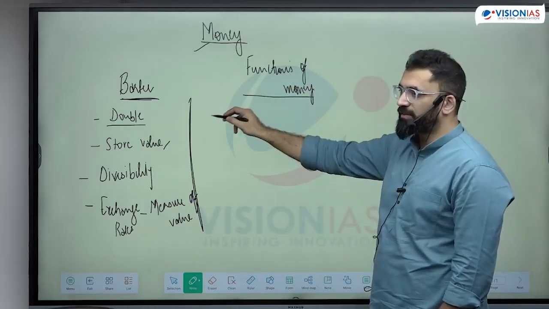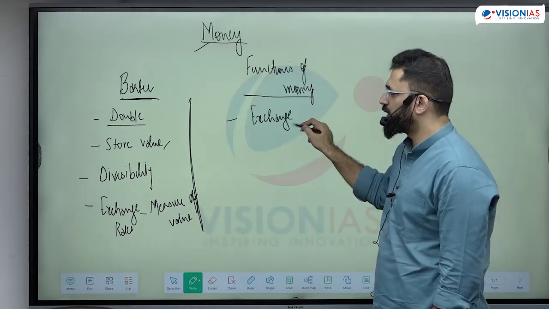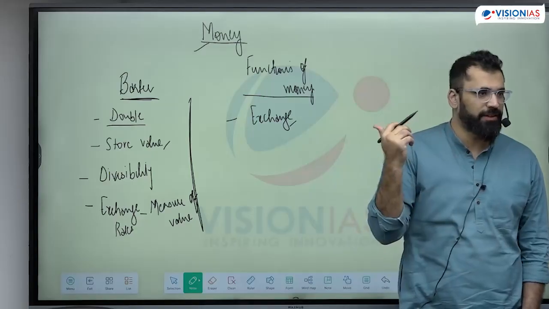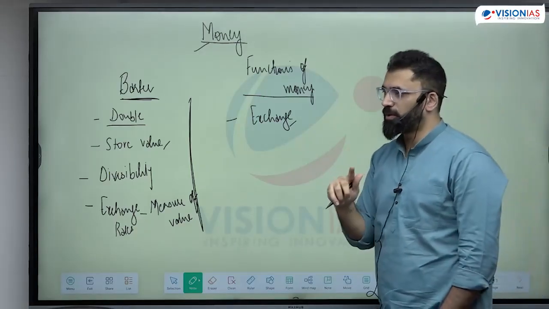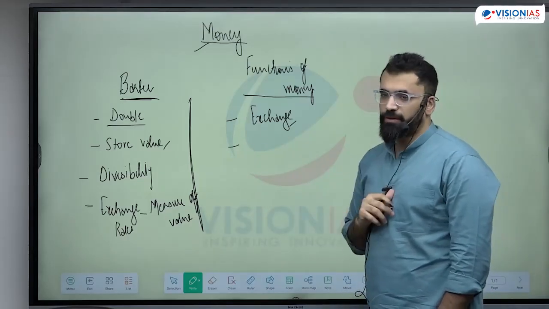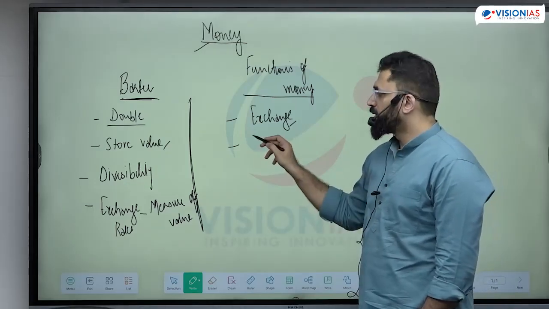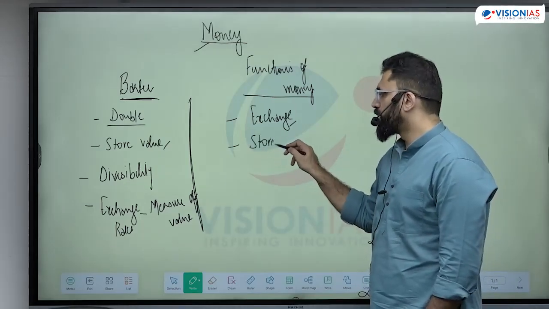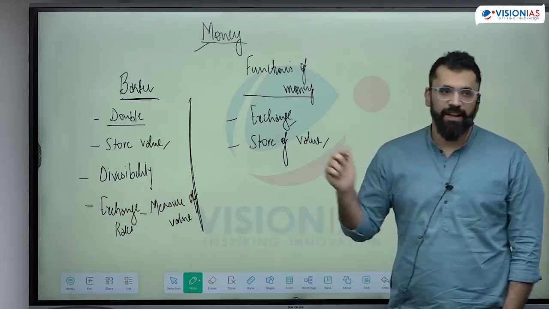So the first function of money is that it should be a medium of exchange, that it should allow exchange. This is why we are studying about money, because production activities happen. Now you have to exchange and distribute. Then what else? Uniform value. How? So it would be store of value.